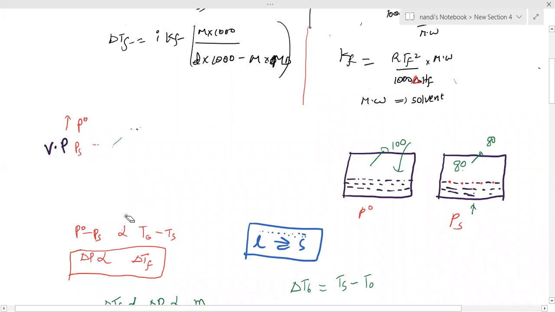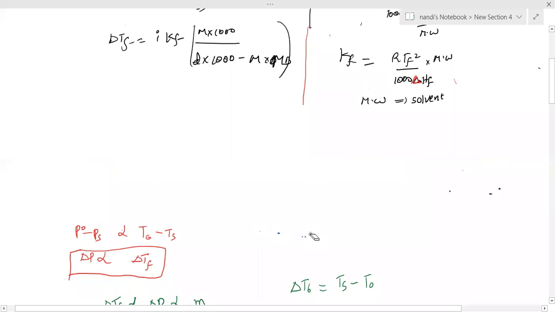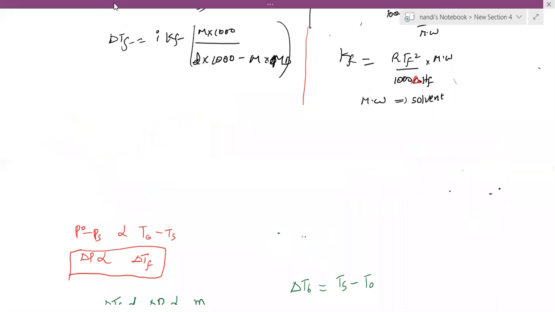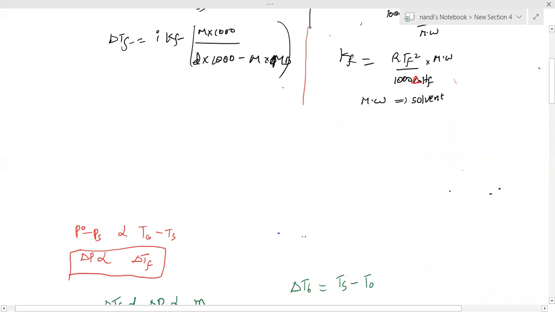Open your NCERT book. Again, on the graph also you can provide, the formula is the same. How to solve problems, you already know: take the given values, substitute, then you'll get the answer.